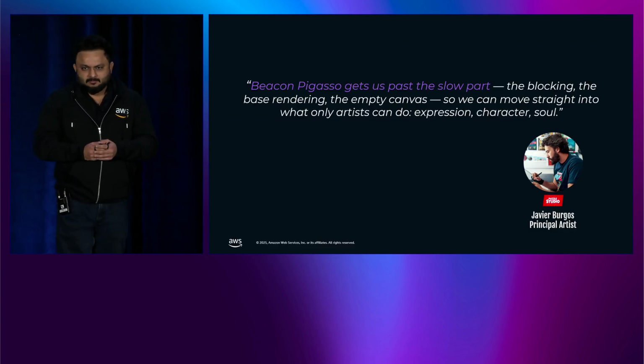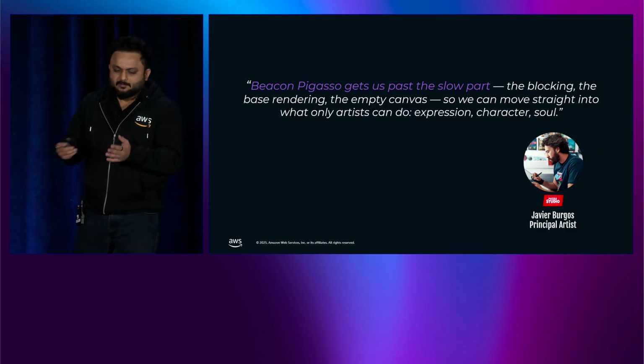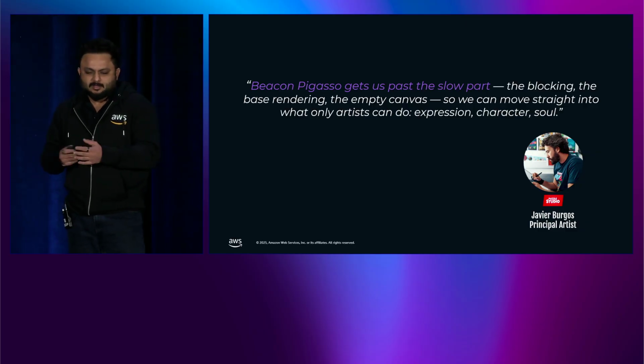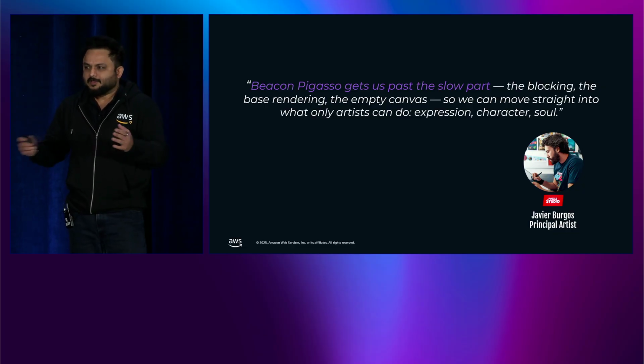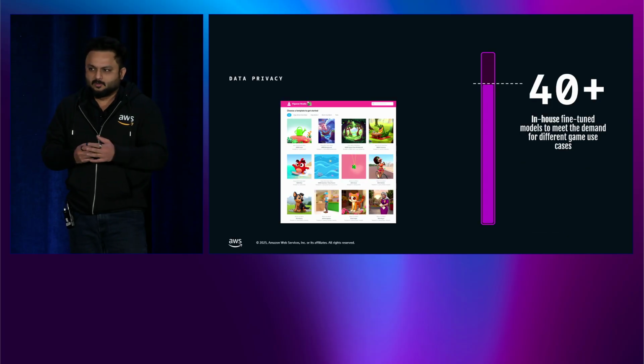The second testimonial is from Javier, who said that Beacon Picasso helps navigate through the slow part so that they could move straight into what artists love, which is expression, character, and soul. And we have tried to summarize some of the key benefits that Rovio achieved by Beacon Picasso.